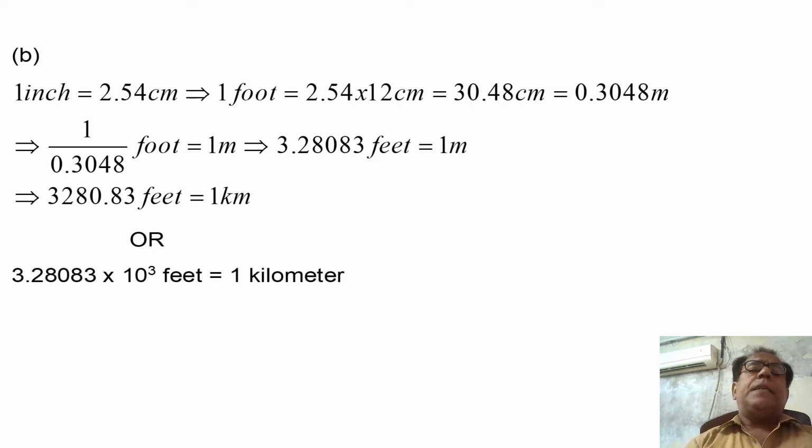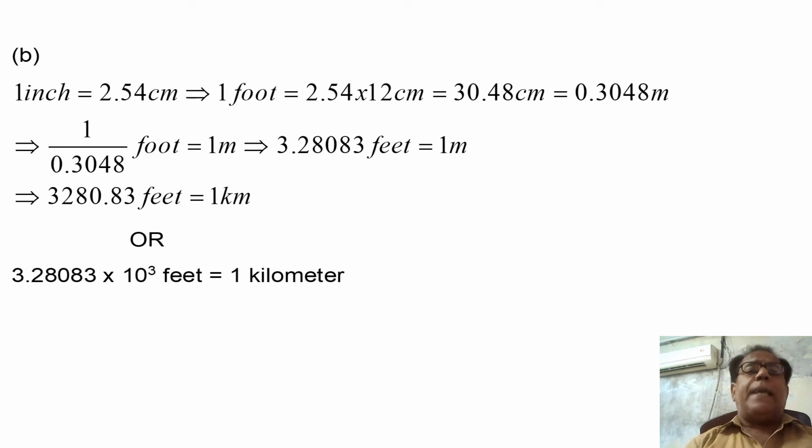This implies that 1 foot is equal to 2.54 multiplied by 12 centimeter, because 1 foot is equal to 12 inches, which is equal to 30.48 centimeter, which is again equal to 0.3048 meter, because 1 meter is equal to 100 centimeter, or 10 raised to the power 2 centimeter is equal to 1 meter.